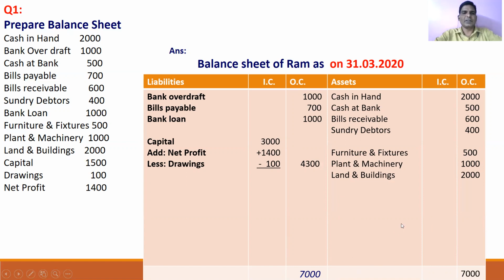So actually, I have explained elaborately the trading account, profit and loss account, and balance sheet. Whatever I may explain, the result is in your hands, in your practice. If you practice with your pen and paper, that is assignment, 10 times trading account, 10 times profit and loss account, 10 times balance sheet, then it is very easy for you. And I will see your comments and your response.